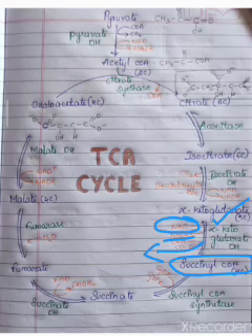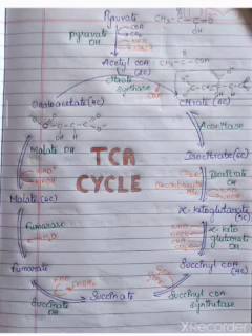So the product formed is succinyl-CoA, which is a 4 carbon compound.